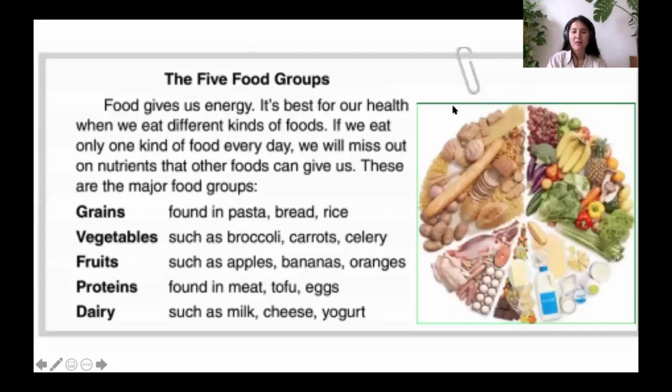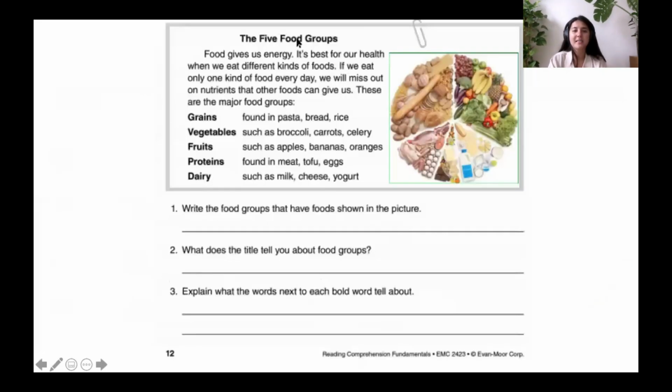Okay, let's have a look at our homework. So yesterday we learned a lot about text and graphic features. So our homework was all about that. We had to read this little passage about the 5 different food groups. Then we had to answer the questions. Number 1, write the food groups that have foods shown in the picture.